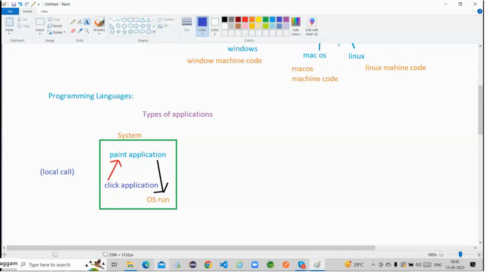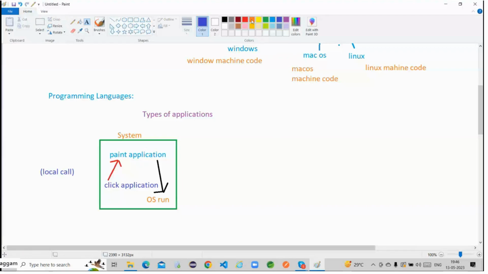Come on, be careful guys. So here, in order to execute my paint application, that application runs only on my current machine via a local call. Within the current machine, I want to execute that particular application, so is the networking concept required?